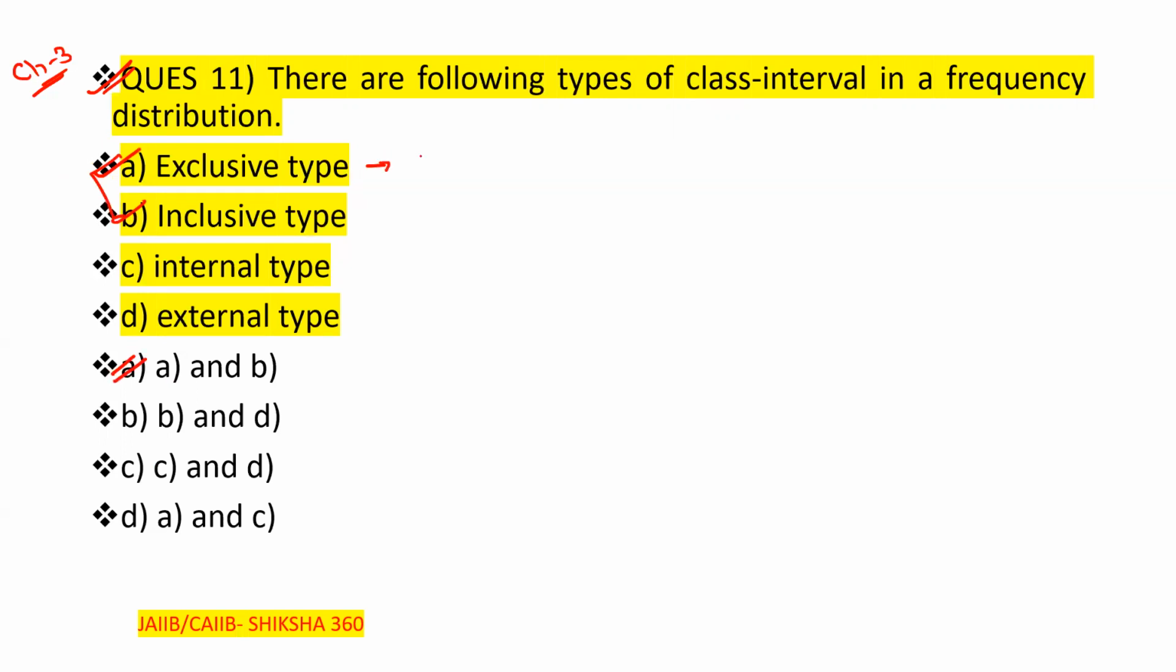So can anyone tell what is the example of the exclusive type? Like we can say 0 to 10, 10 to 20, 20 to 30. Okay, so like these types, these are the exclusive type. But we can ask, 10 is to be included under which class interval, under this or this? So 10 is to be included under this class interval. Clear, this will be the answer here.